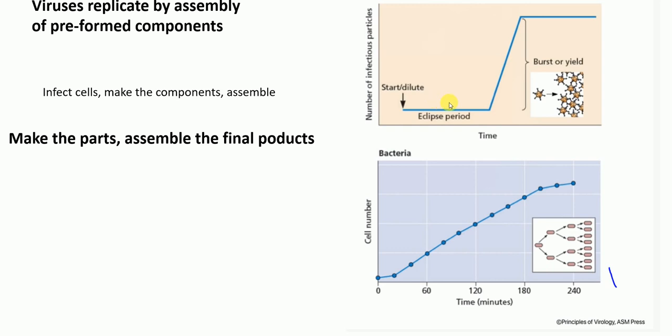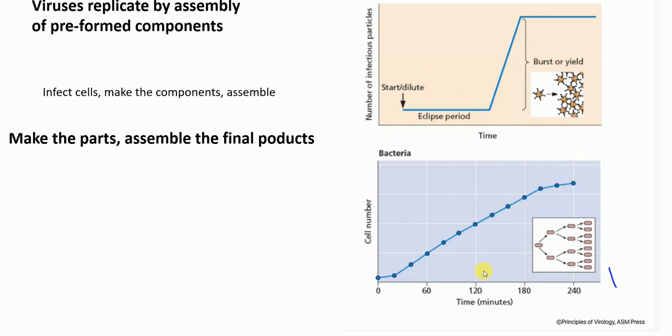Once these components are made and assembled, the virus particle replicates. The eclipse period is because first we have the viral particle, and it must infect the cells, and then it makes the necessary components inside the cells, utilizing the cell's machinery, and then it assembles those components, and we have now a new viral particle. We have now new virus. Okay. That's why we have this eclipse period.